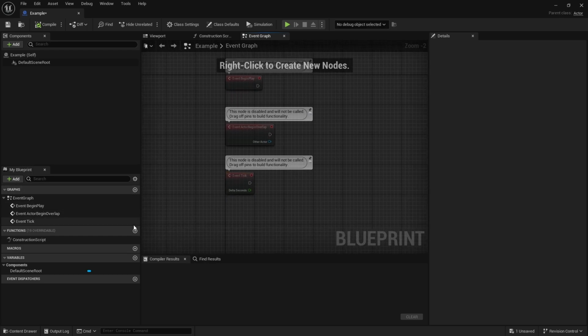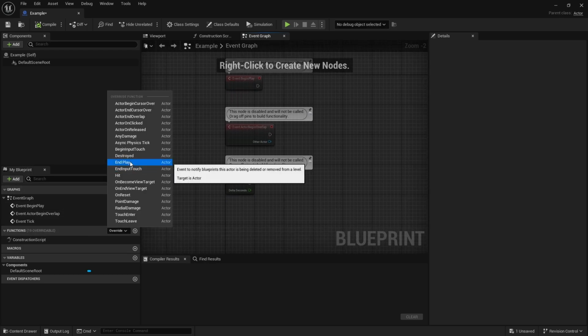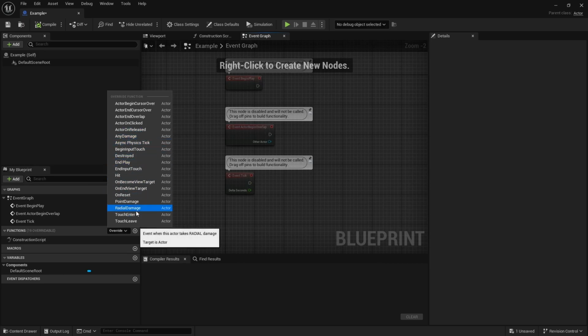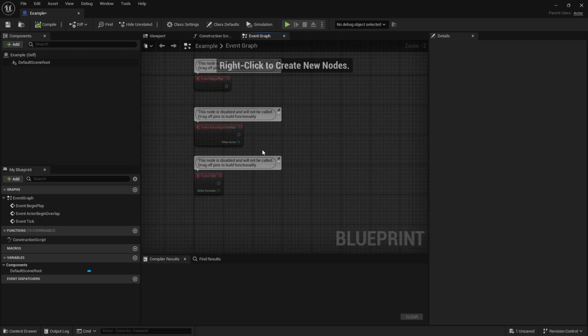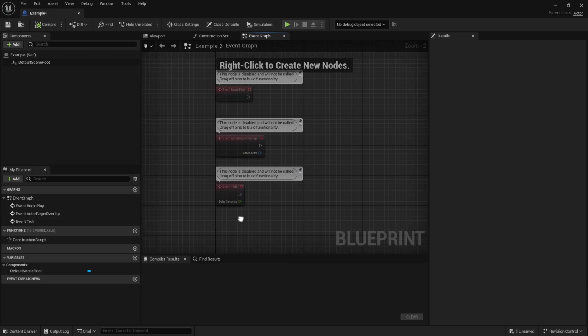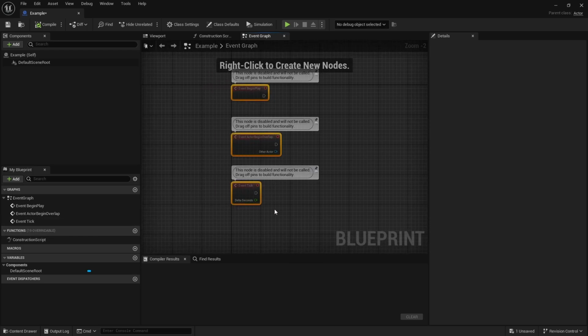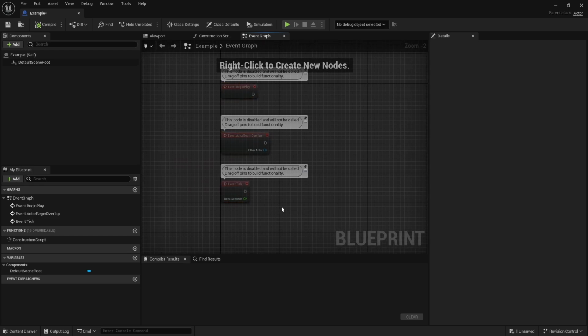You also have stuff like end play, and there are some damage systems because Unreal already has some incorporation of damage, and some other stuff that you probably won't use much. Maybe actor begin overlap and stuff like that, but in general, most of them you won't even use. So except these events, other events that you can have are input events. This basically means that when the player clicks a button or does something on the keyboard or moves a mouse, you can basically record that and trigger events when something like that happens.